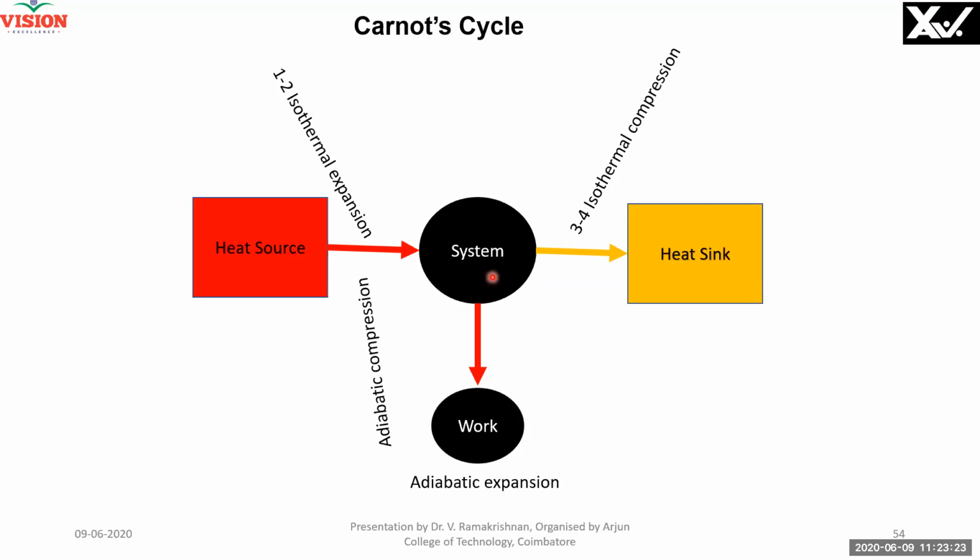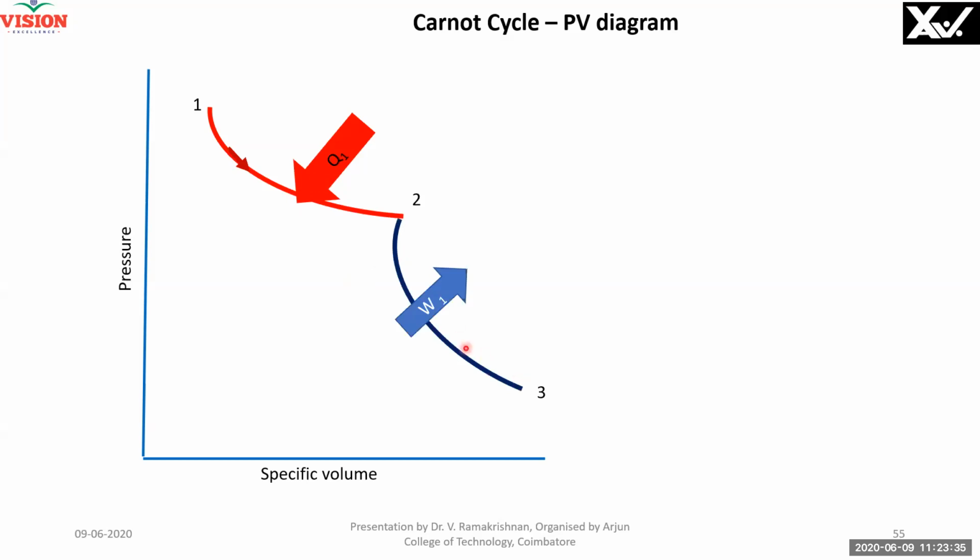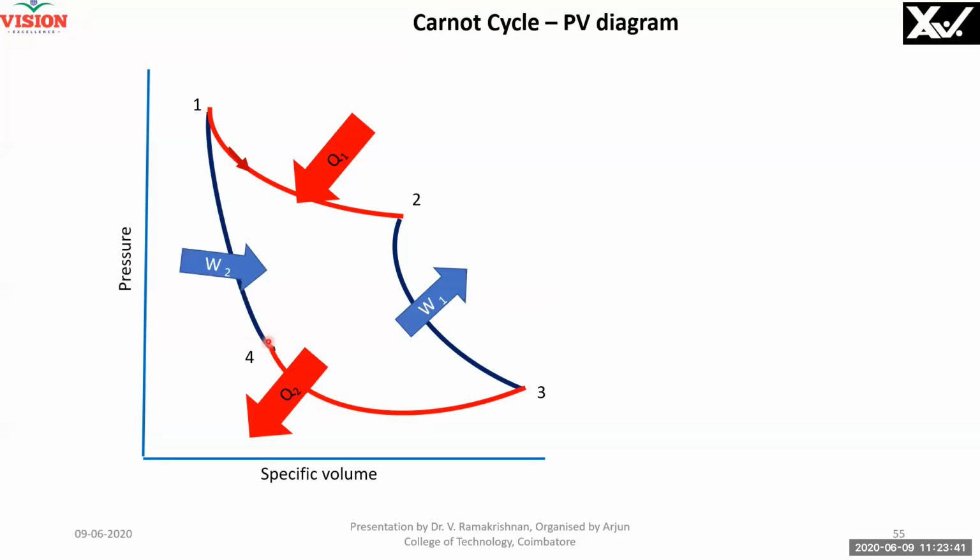Why I should not use water, I will tell you in the next few slides. Now, Carnot cycle, I'll put the PV diagram. See, this is the isothermal expansion. Heat is added. And then adiabatic expansion, work done by the turbine. And then isothermal rejection. And then compression, adiabatic compression, isentropic compression, whatever you may call it, to bring it back to its original state. It is complete.